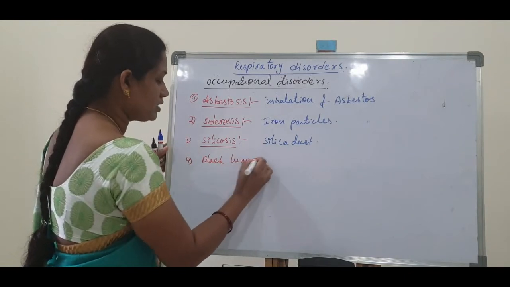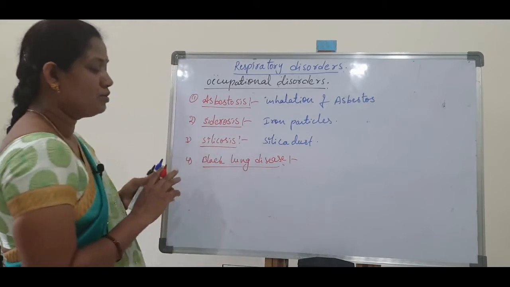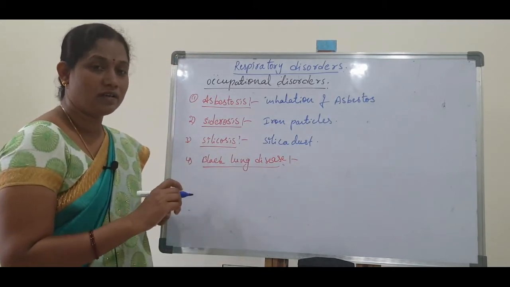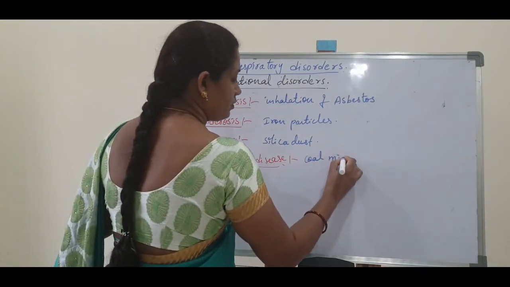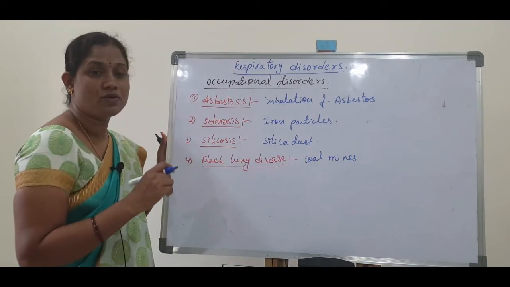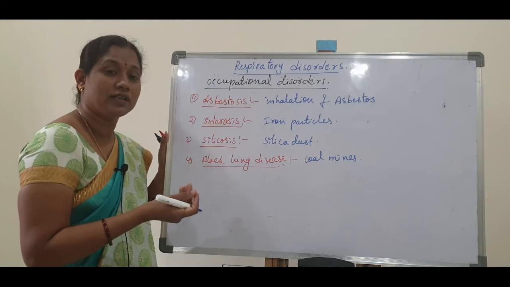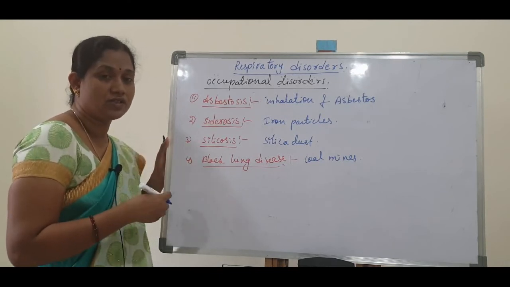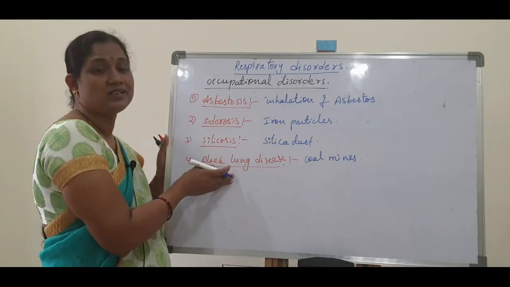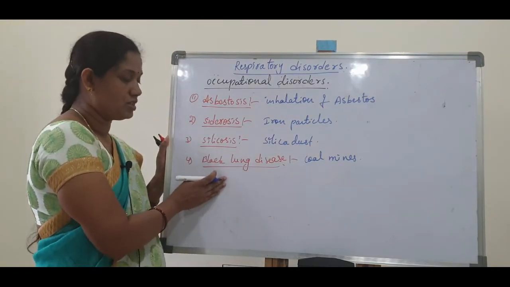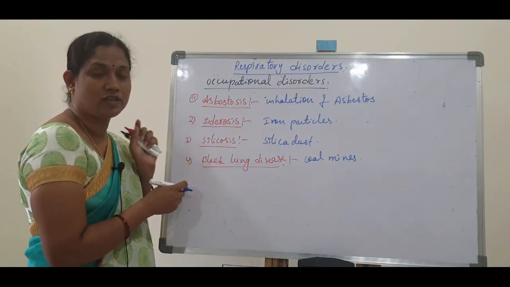Next, black lung disease. Black lung disease mainly occurs in persons who are working in coal mines. They inhale coal dust, that is carbon particles. Those carbon particles enter our respiratory system and damage it. Mainly our lungs become black in color, so that disease is called black lung disease. So these are the respiratory disorders.